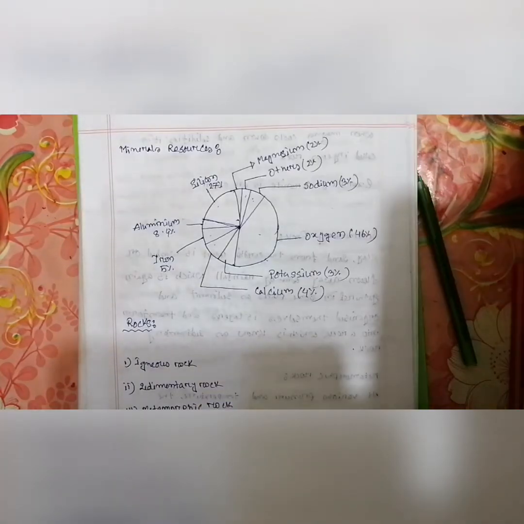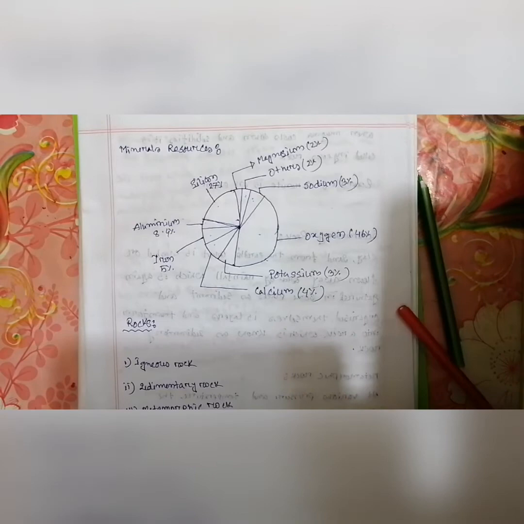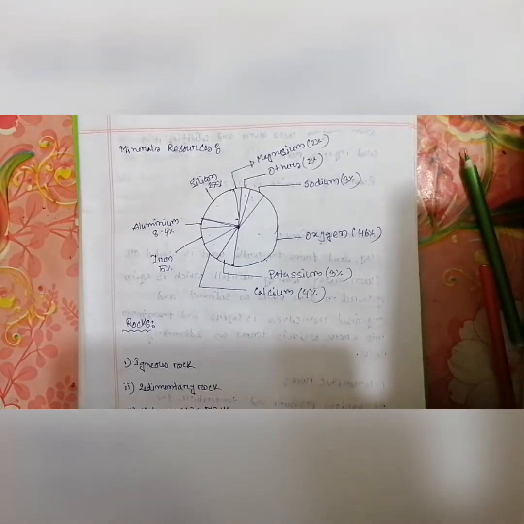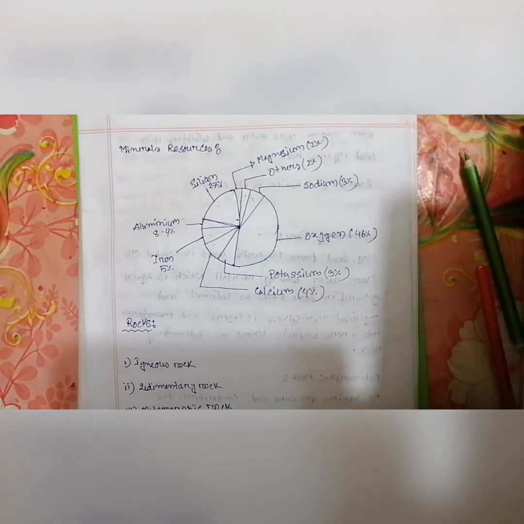Our first topic is mineral resources. We obtain all our necessary metals, non-metals, metalloids and their compounds from the earth, air and water. The part of air, water or earth from where we get these is called a mine.